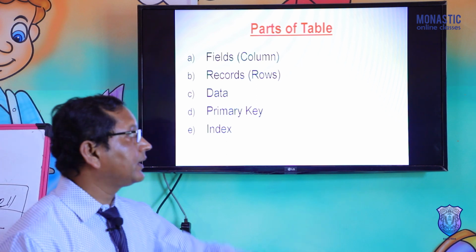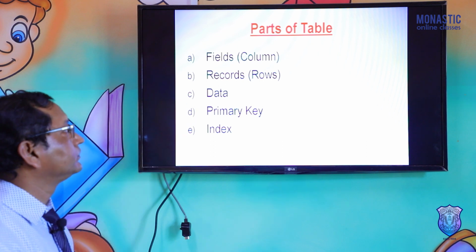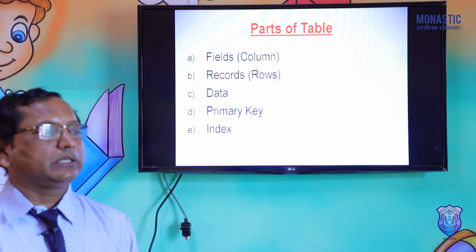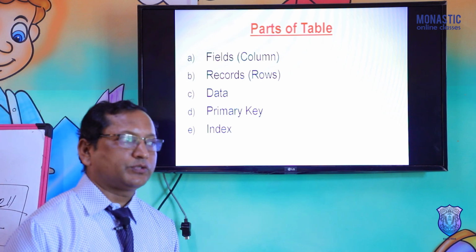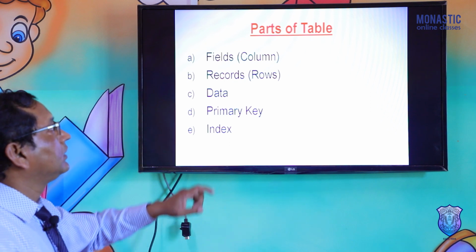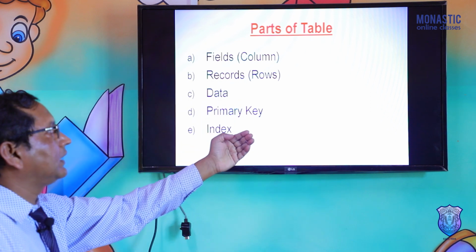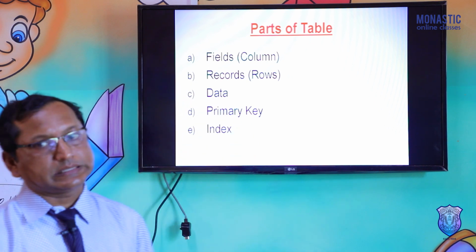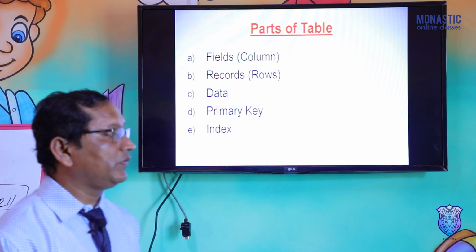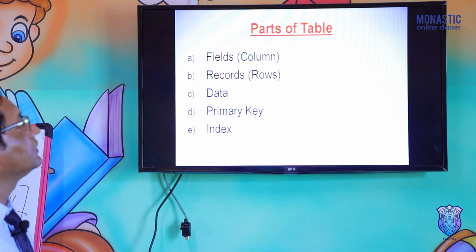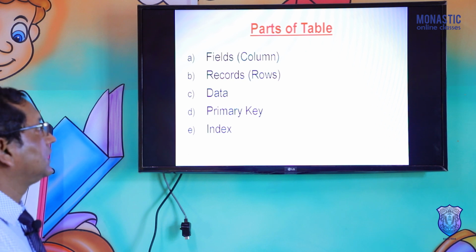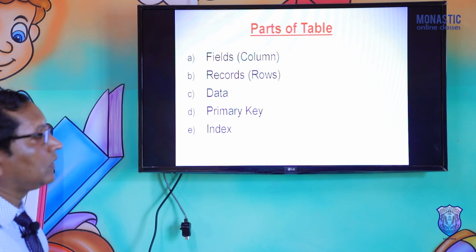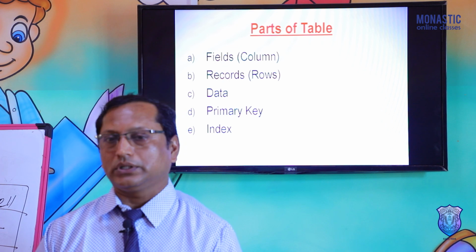Field: in brackets, mention their column. The simple name of field is column. In general or spreadsheet language, it is a column. In database language, that column is called a field. It means field and column are the same thing. The alternate name of field is column. Column is used everywhere, while field is related to databases only.